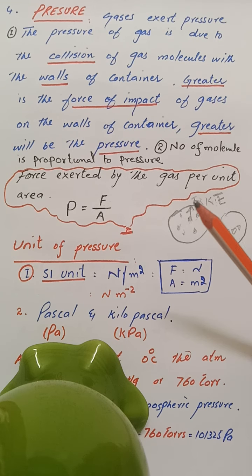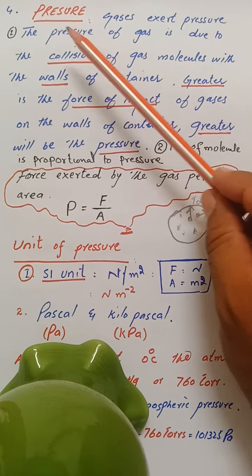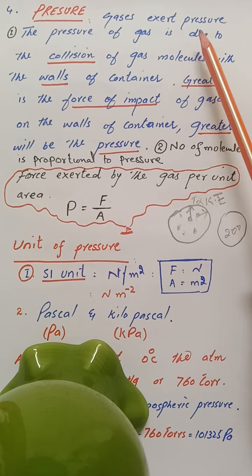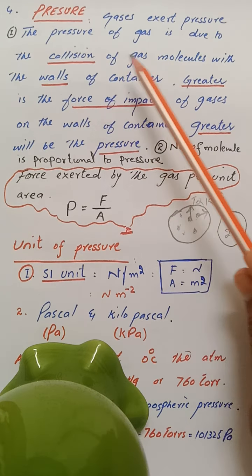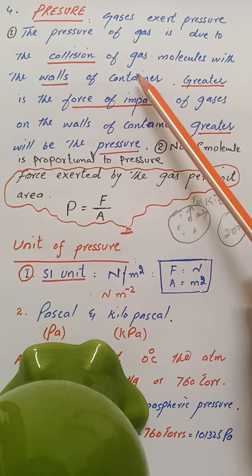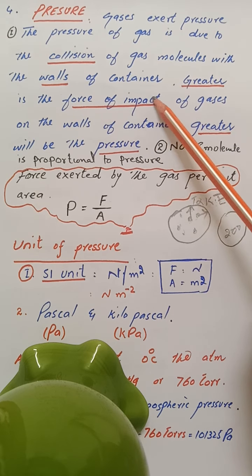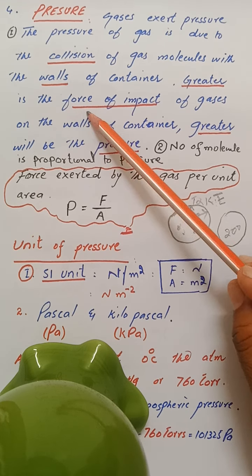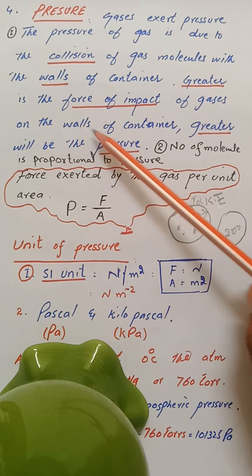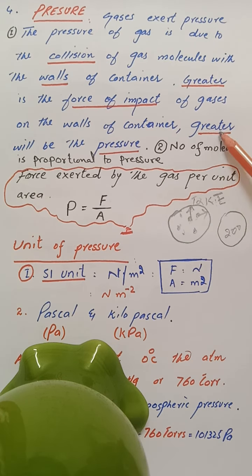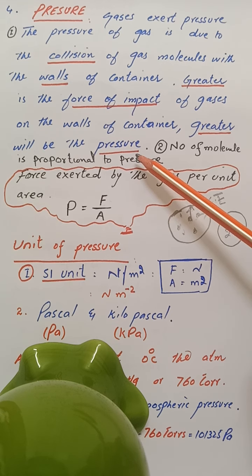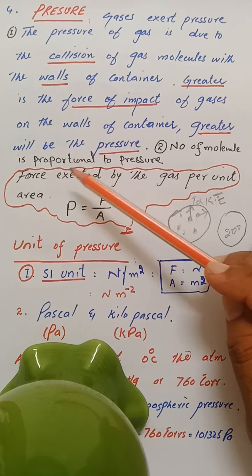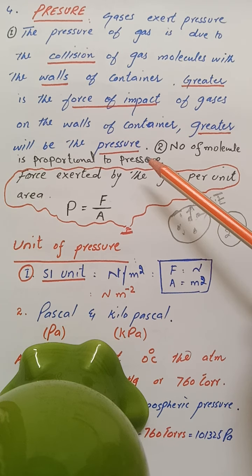Let's continue the properties of gases. The fourth property, pressure. Gases exert pressure. The pressure of gas is due to the collision of gas molecules with the wall of the container. Greater the force of impact of gases on the wall of the container, greater will be the pressure. Number one. Number two, greater the number of molecules, greater will be the pressure.